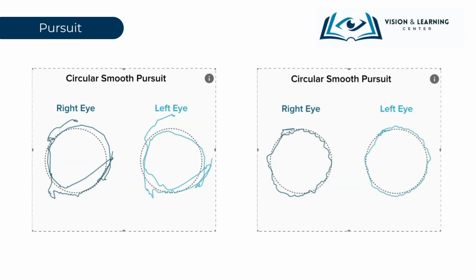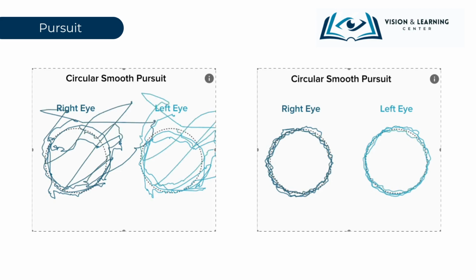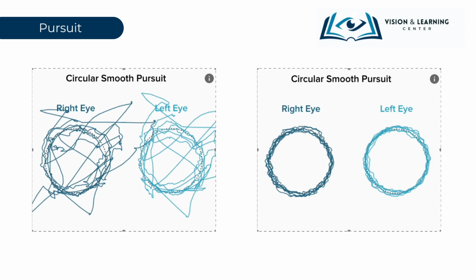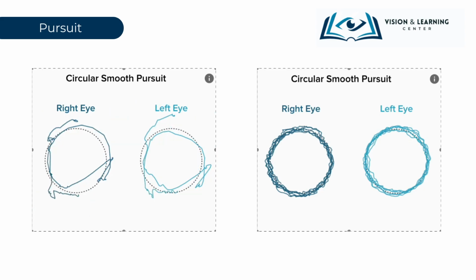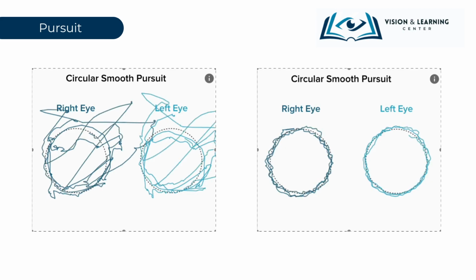On the left, the computer eye tracker vividly illustrates the challenges of poor pursuit eye movements. The tracking line is jagged and inconsistent, often breaking or diverting from the object's path. There are evident struggles with head or body movements, and the line shows difficulty adjusting to speed changes. Especially noticeable is the challenge with circular motions, where the tracker frequently loses the target, indicating a lapse in attention.